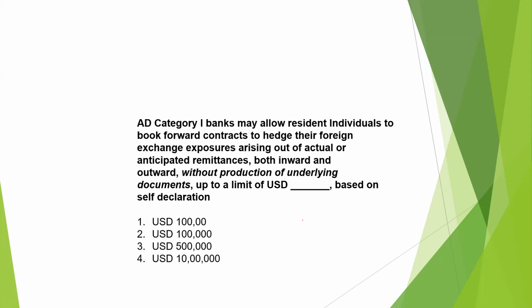So here you have to tell up to what limit they can do the forward contract based on self-declaration. Our options are USD 10,000, 1 lakh USD, 5 lakh USD, 10 lakh USD.